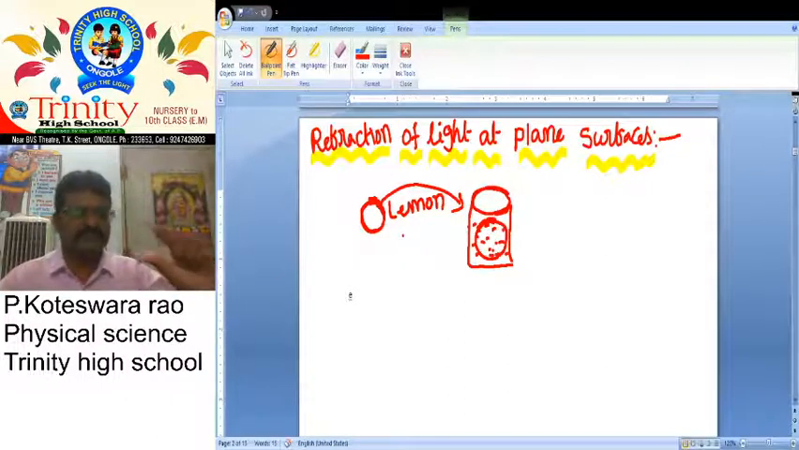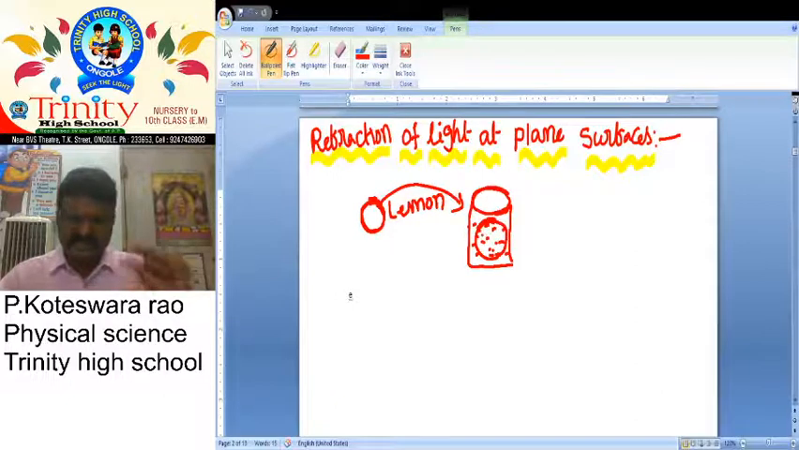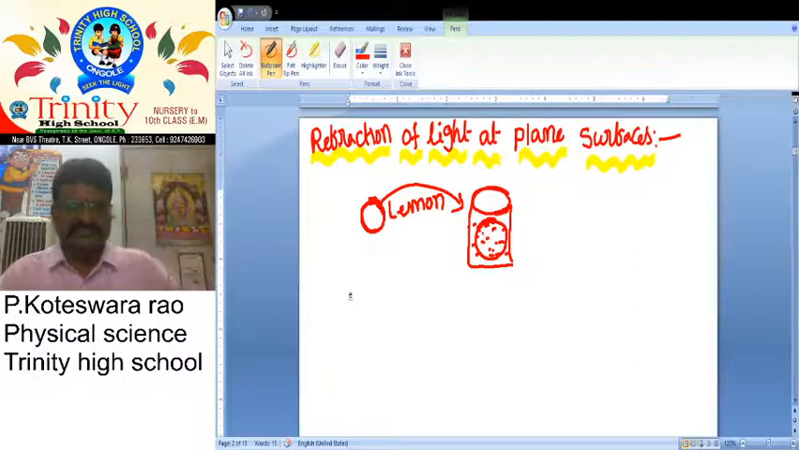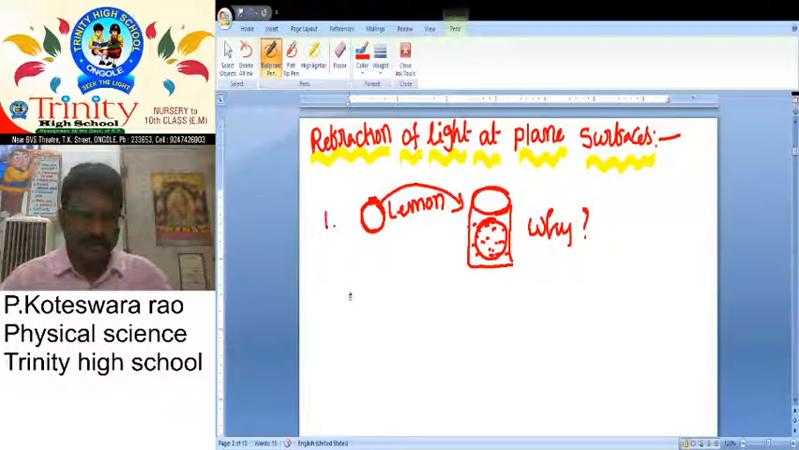The lemon appears to be small. We take a small one. When it is placed into the glass of water, it appears to be bulged, or its size is increased. Why does it appear so?